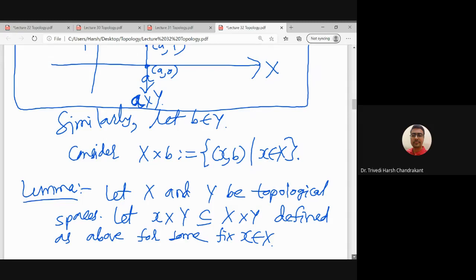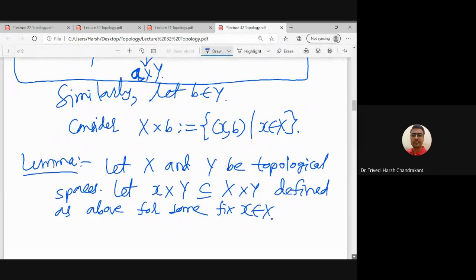Small x is not changing, it is fixed. If there is confusion, we can take it to be A.